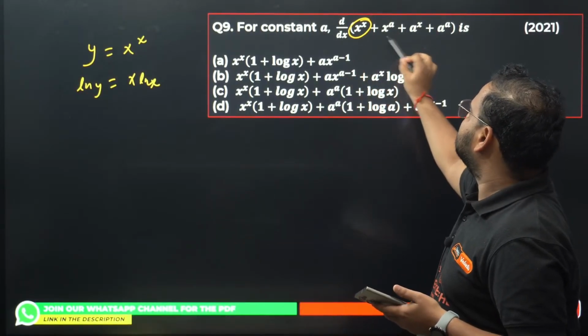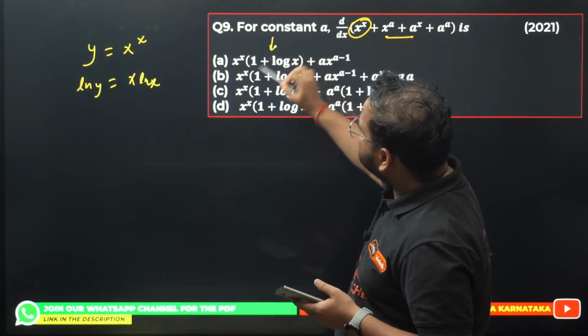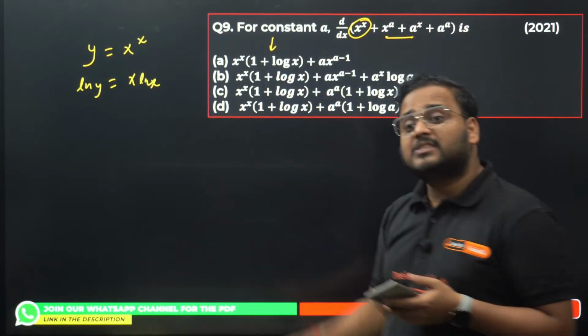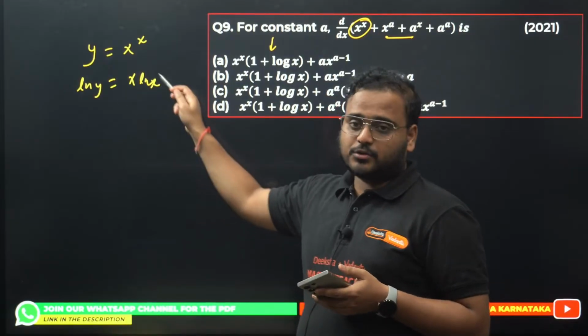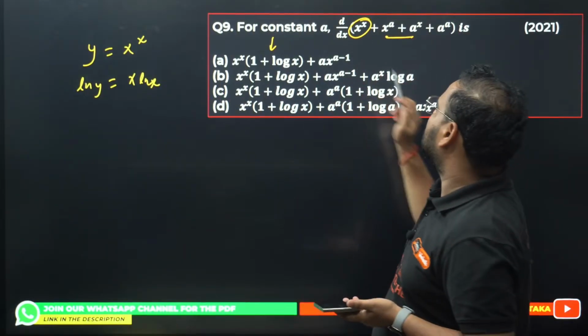Basically, differentiate this part and you get the answer anyway, because if you check here, the first derivative is the same for all the 4 options. If it was not, then I'd check this derivative also. But in this case, you can see everywhere is the same thing. It means there's no need of differentiating that part anyway.